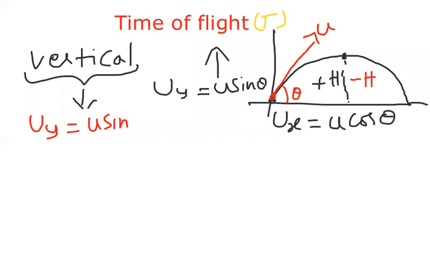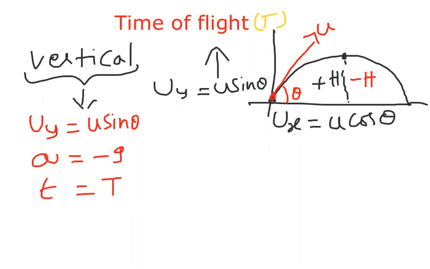The body is projected up, so a is equal to minus g. And what is the time taken here? The total time of journey, from starting to ending, the time of flight.